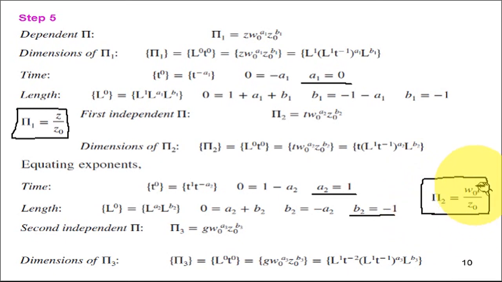Similarly do the calculation for the next independent pi term, that will be called pi3. So pi3 is equal to the repeating variable w0 raised to a3 into z0 raised to b3 into the next parameter, that is g, acceleration due to gravity. Do the same calculations for calculating the exponents a3, b3.